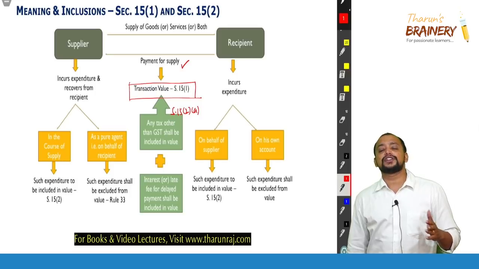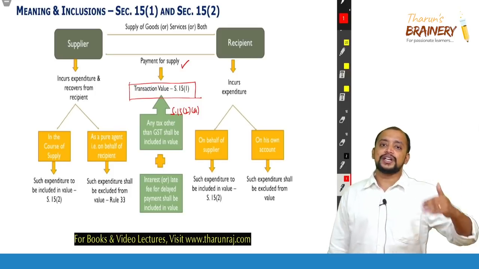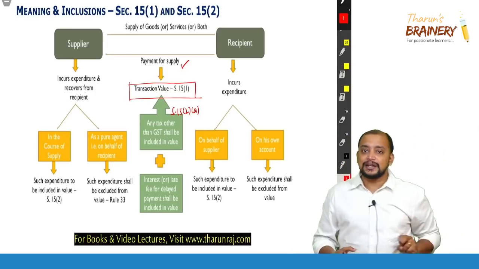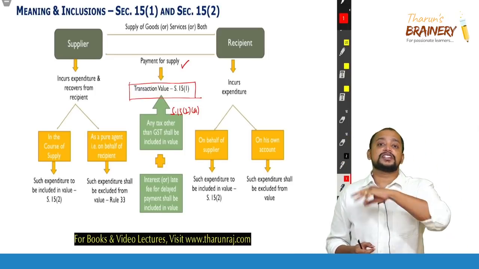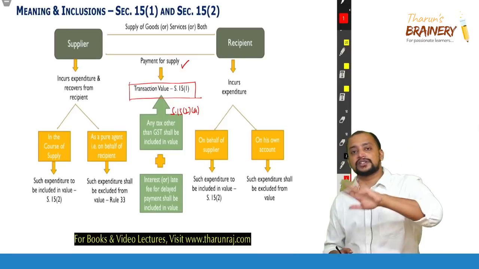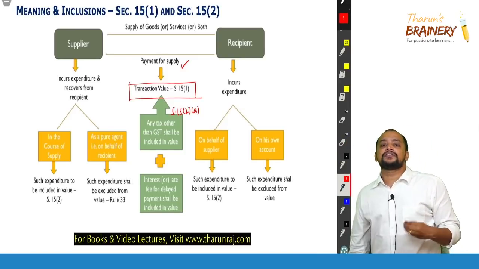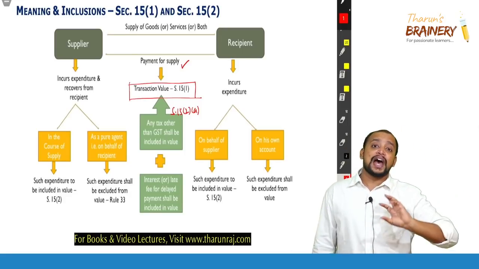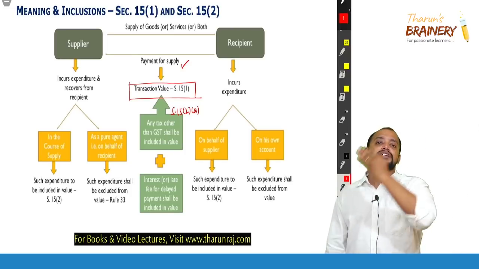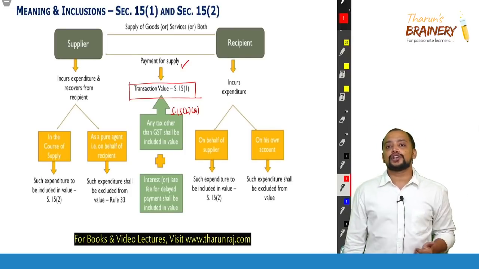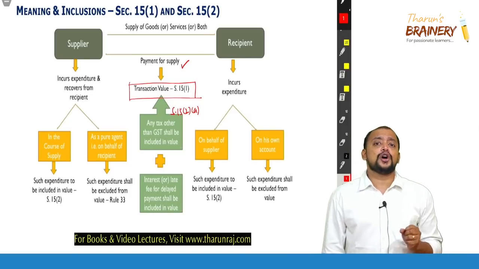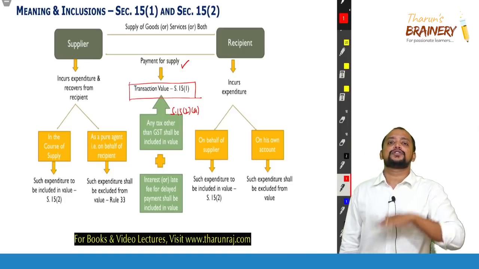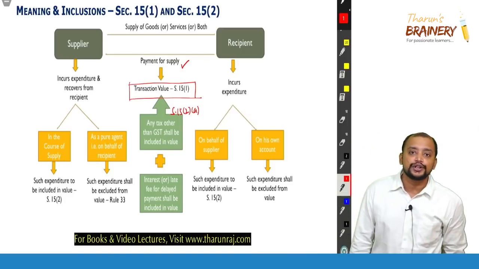So first we need to take all taxes, duties, etc., add them to the value, and then on that compute the GST payable. All taxes, duties and cess by whatever name called, other than GST, should be included. For example, whenever we go to a movie theater, there will be the price of the ticket. On the price of the ticket we need to add entertainment tax, and after adding entertainment tax, we need to compute GST. Same way, on import of goods, there will be some value. On that value we need to add customs duty, and on top of that calculate GST. While computing GST, customs duty should be included.